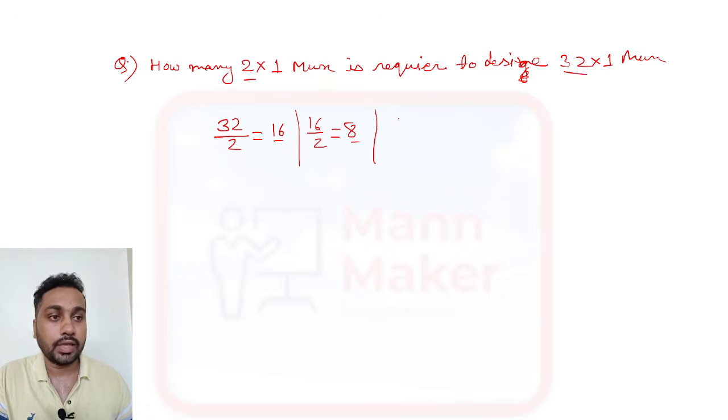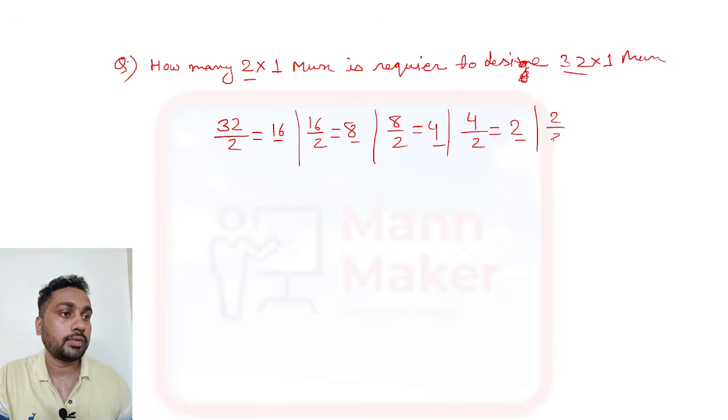Now take this 8. 8 divided by 2 is 4. And this 4 you take here. 4 divided by 2 is 2. And again take this 2. 2 divided by 2 is equal to 1.